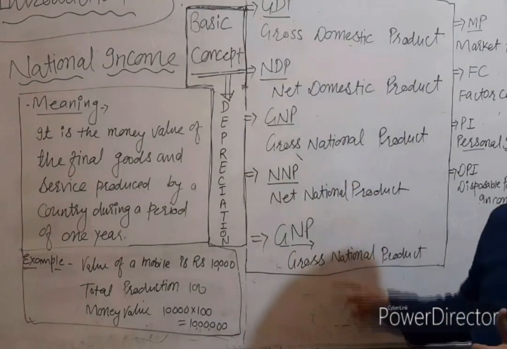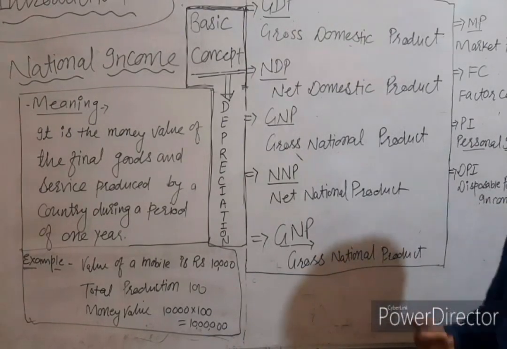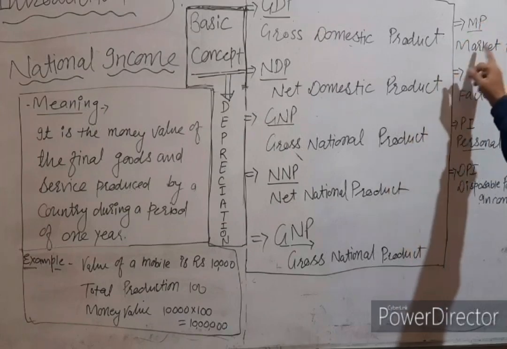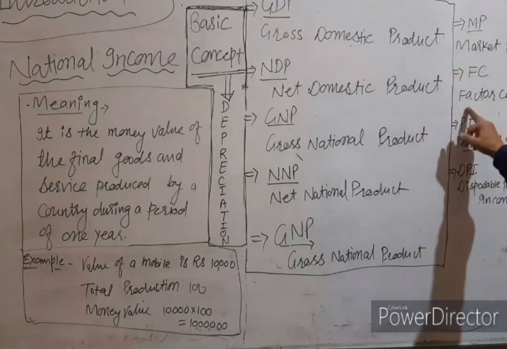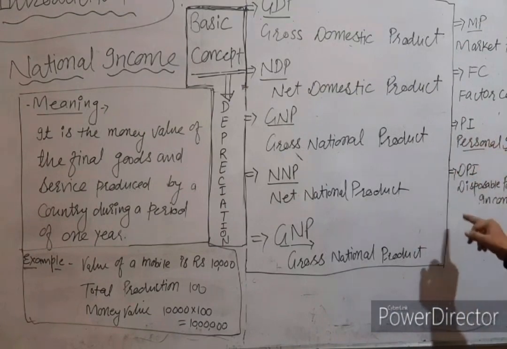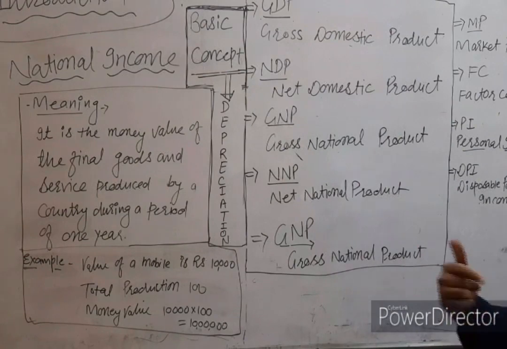And we have some extra terms also: MP, market price. FC, factor cost. PI, personal income. Next, DPI, disposable personal income. So all these things we will learn in this topic.